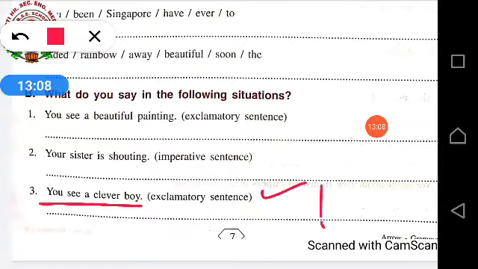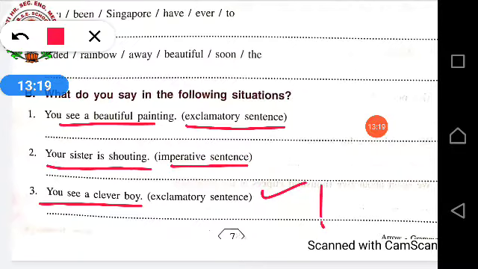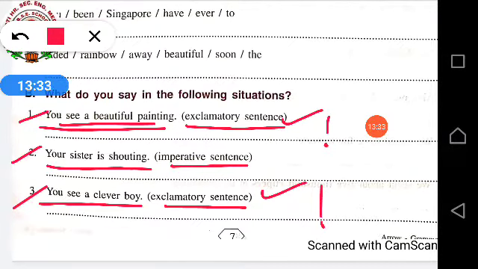I hope you all understood. First of all, you have to read all these situations. After reading the situations, you have to change the situations according to the sentence type given in the bracket, and then make your own sentence. First three I told you. You see a beautiful painting, exclamatory, what a beautiful painting it is. Your sister is shouting, imperative sentence, please don't shout, or else shut your mouth. When you see a clever boy, in exclamatory sentences, what a clever boy he is.